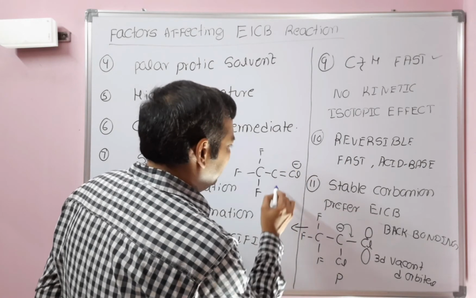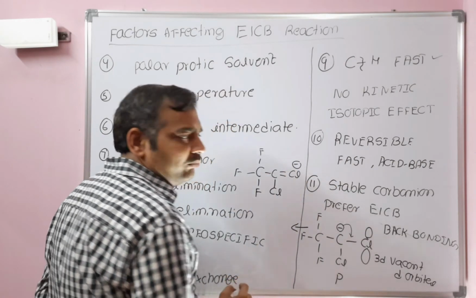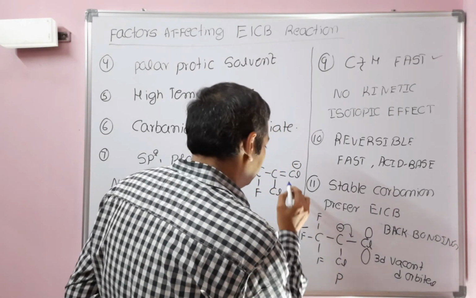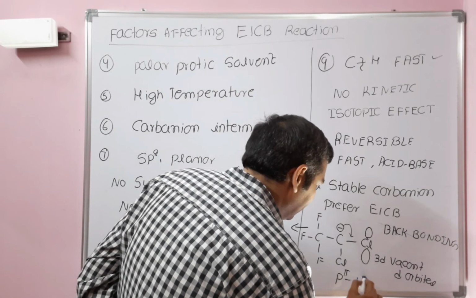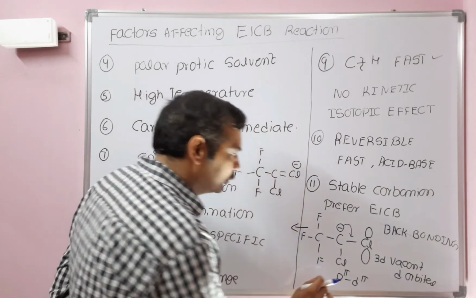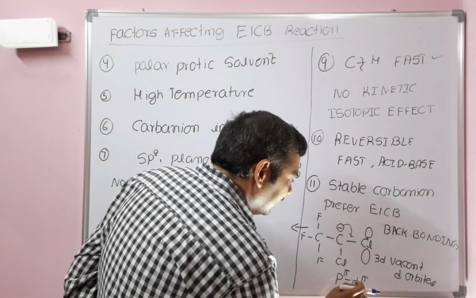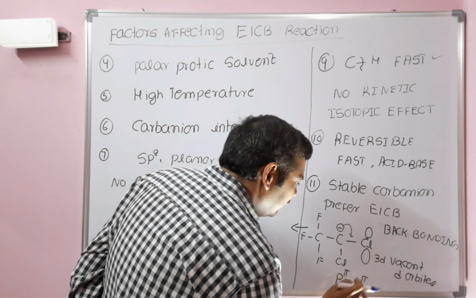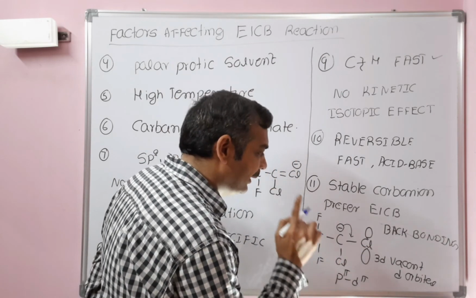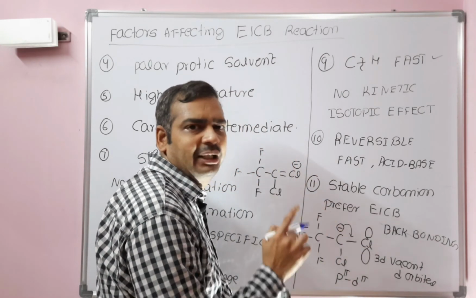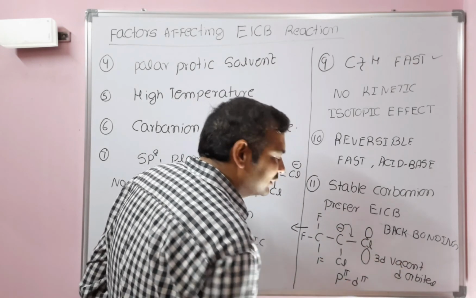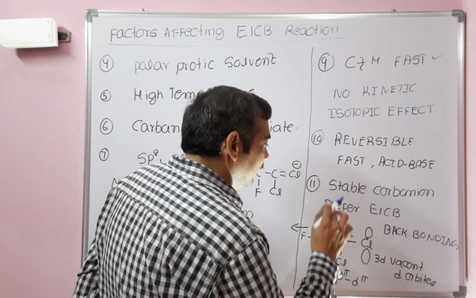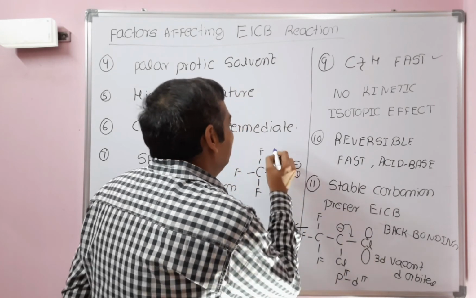It is stable. This double bond is called p pi d pi back bonding: the p orbital of the chlorine and the empty d orbital of the chlorine form a double bond. Because of this back bonding, this is stable.